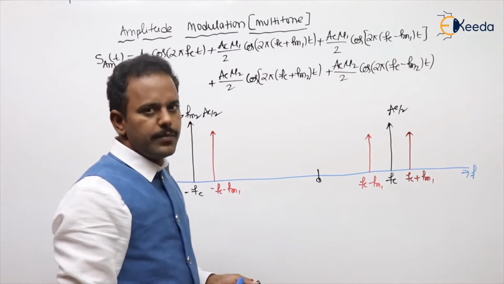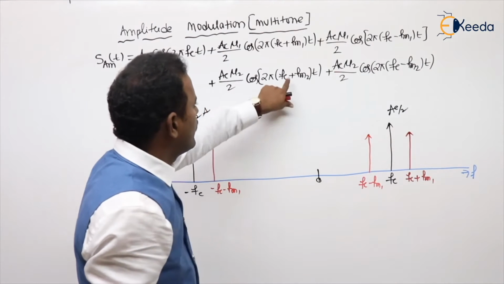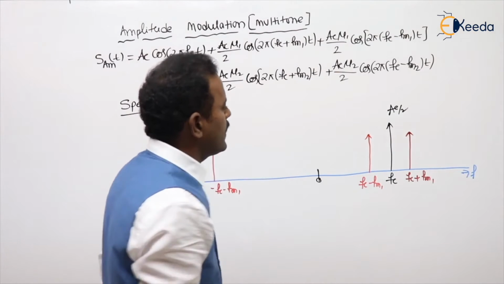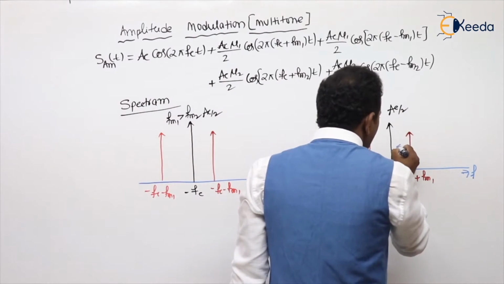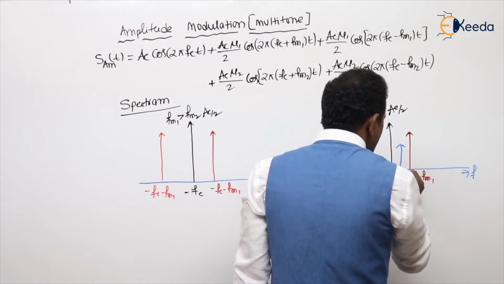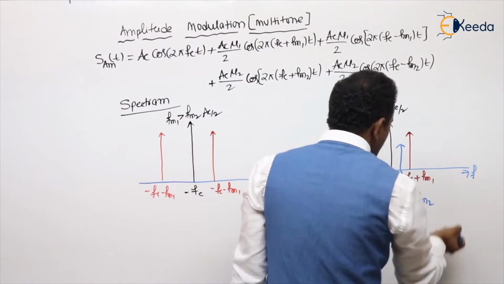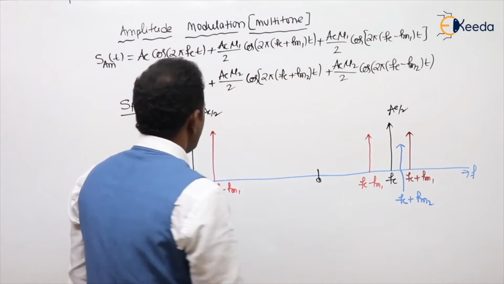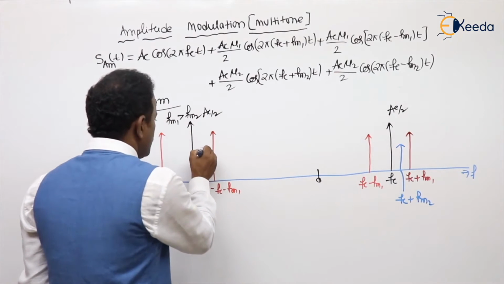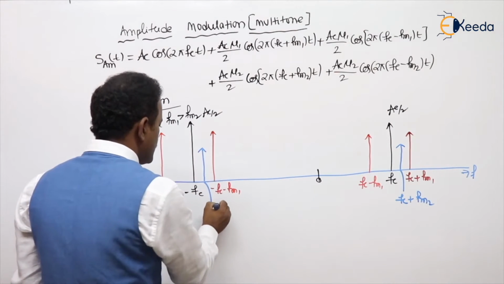See the next terms. Next, what are we having? Fc plus Fm2, Fc minus Fm2. These terms will come here. Why? Because I have taken Fm1 larger than Fm2. Exactly the negative version, and I am also writing the strength is less.